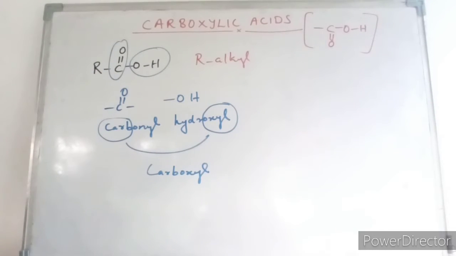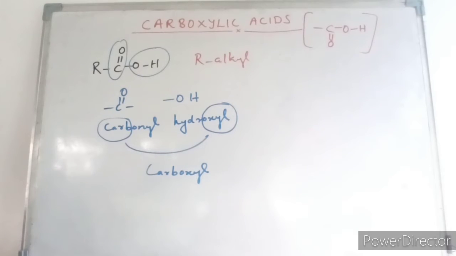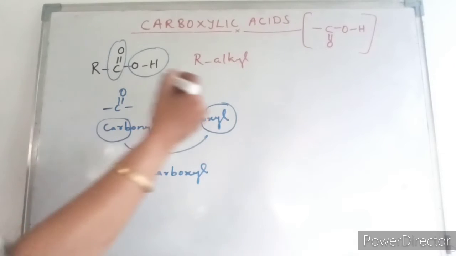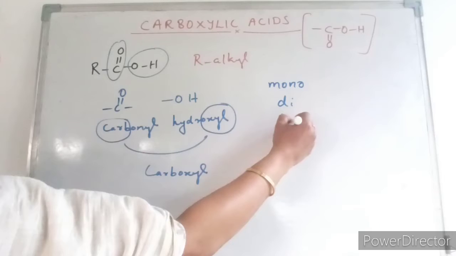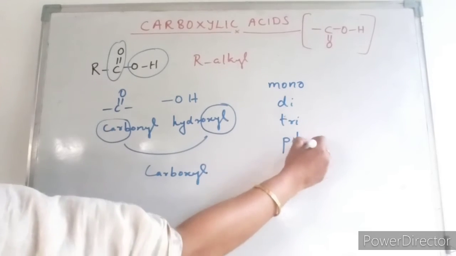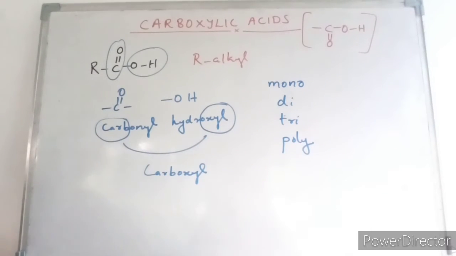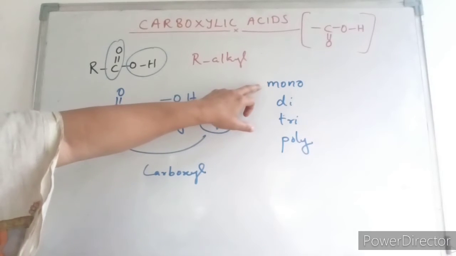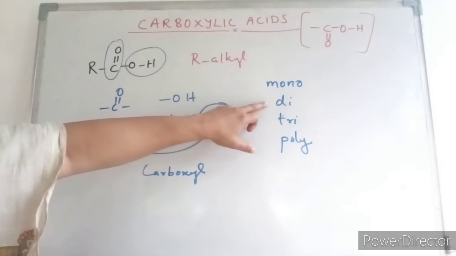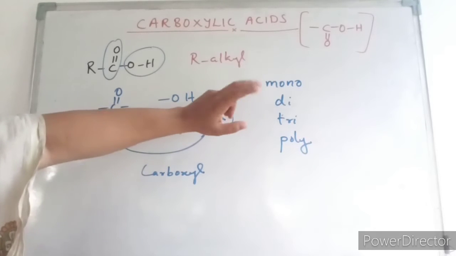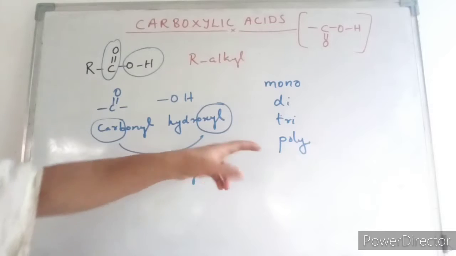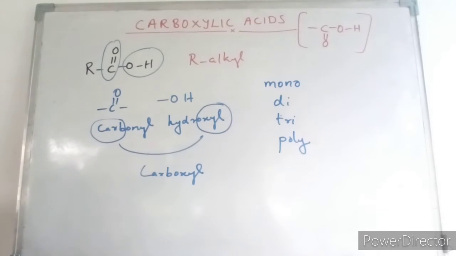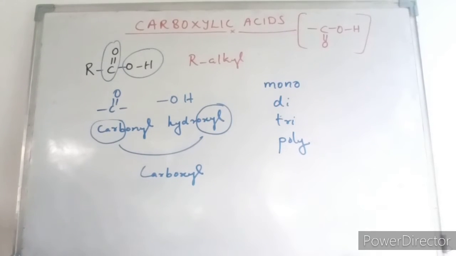Carboxylic acids are classified into monocarboxylic acid, dicarboxylic acids, tricarboxylic acid and polycarboxylic acid. Monocarboxylic acids have one carboxylic acid group, dicarboxylic acids have two CO2H groups, tricarboxylic acids have three CO2H groups, and polycarboxylic acids have many carboxylic acid groups.